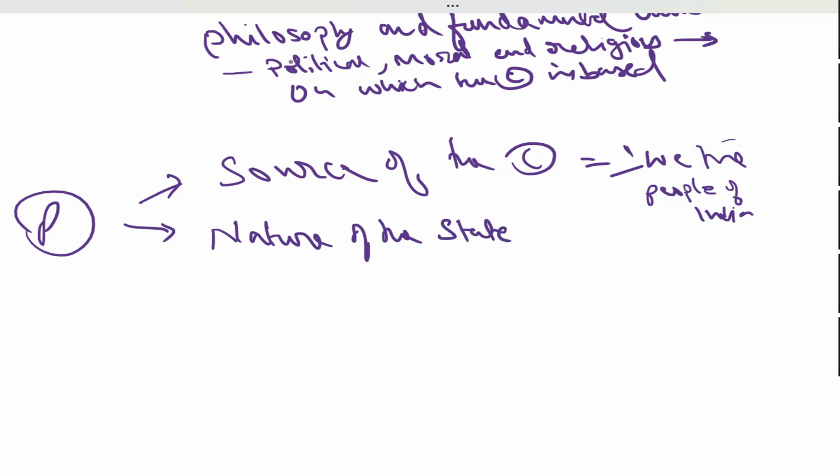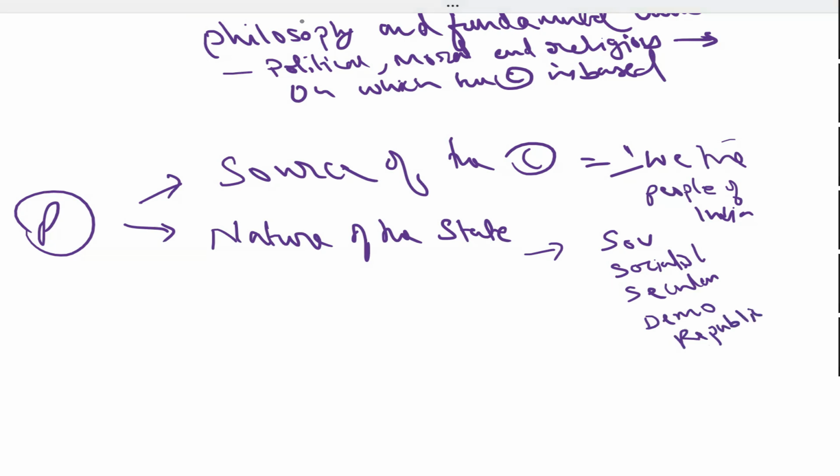The preamble says that we have a country named India, all the power of this country lies with the people of India, and these people want to create India as a sovereign, socialist, secular, democratic, and republic.